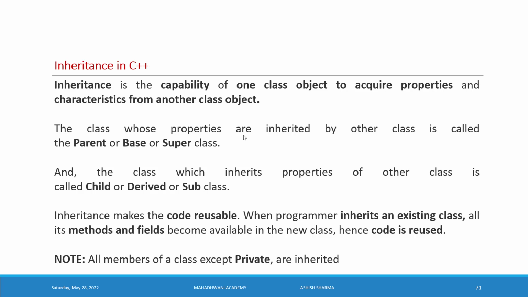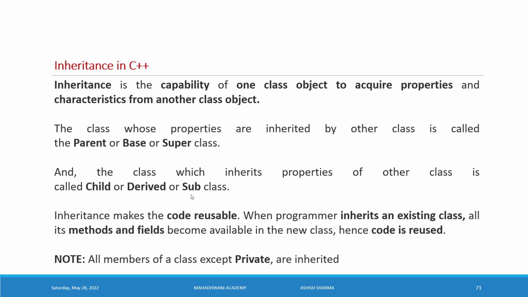The class whose properties are inherited by another class is called the parent, base or superclass. These are the names of the same thing. The class which inherits properties of another class is called child, derived or subclass.